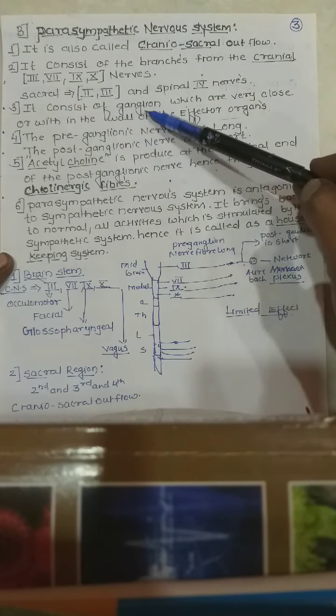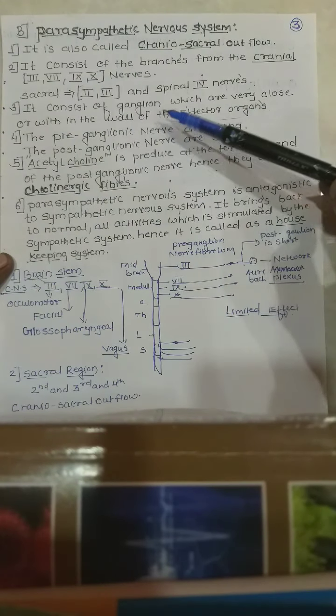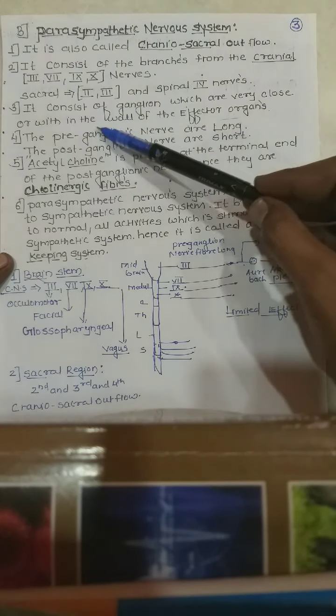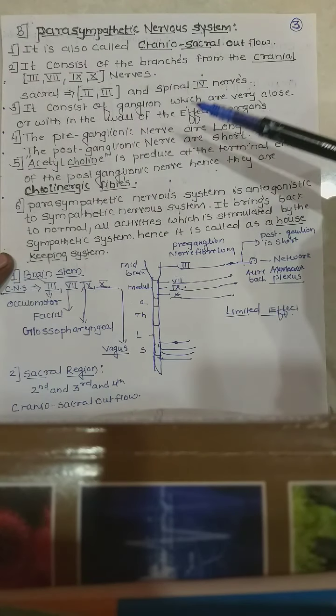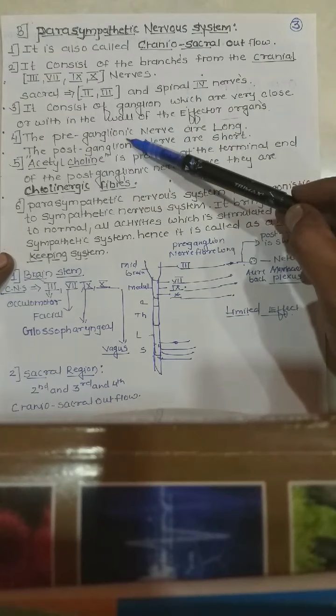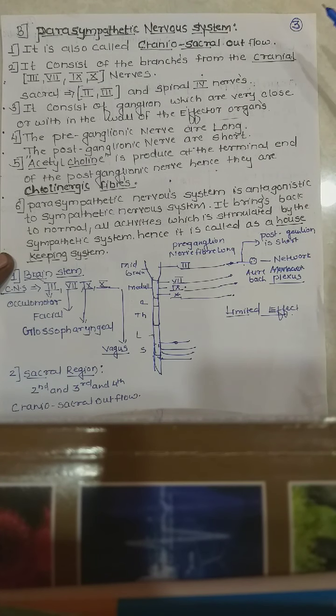It consists of ganglia which are very close to or within the wall of the effector organs. The preganglionic nerves are long, as opposed to the sympathetic.